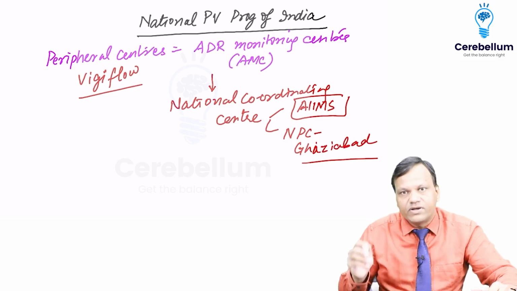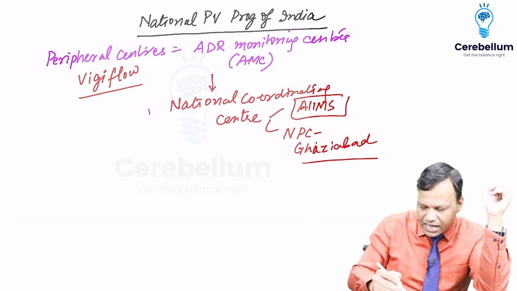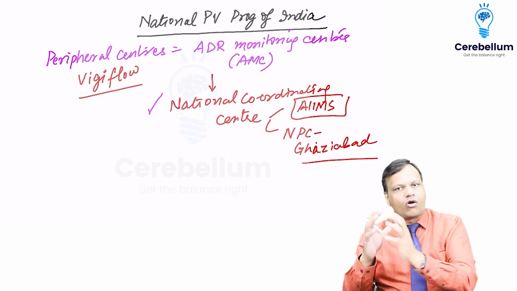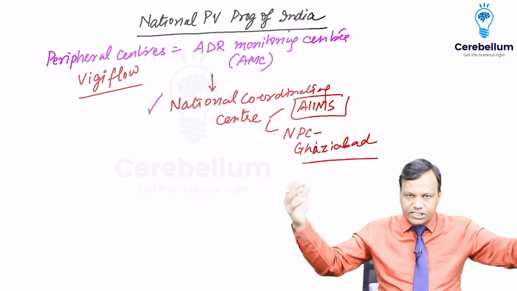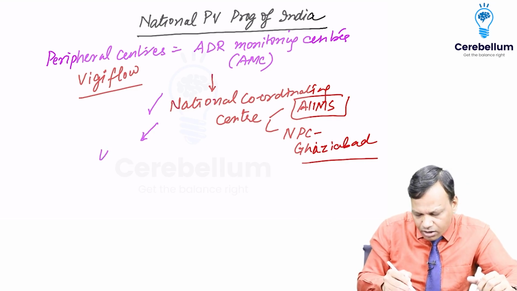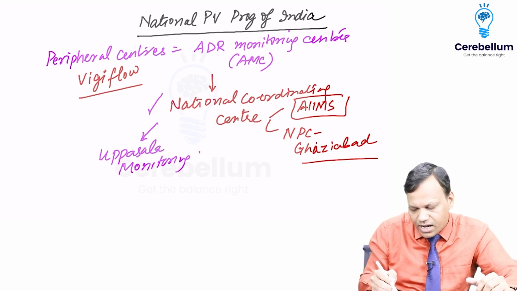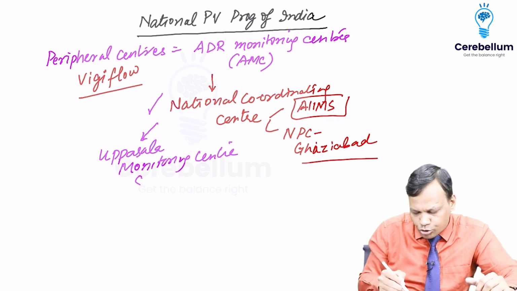Similar to India, every country has a National Coordinating Center. All the National Coordinating Centers of different countries report to the Uppsala Monitoring Center, or UMC, which is present in Sweden.